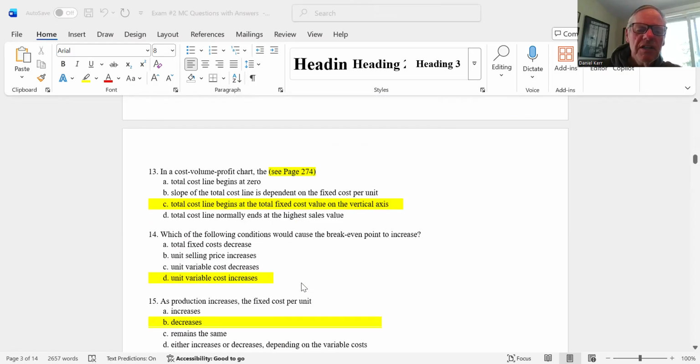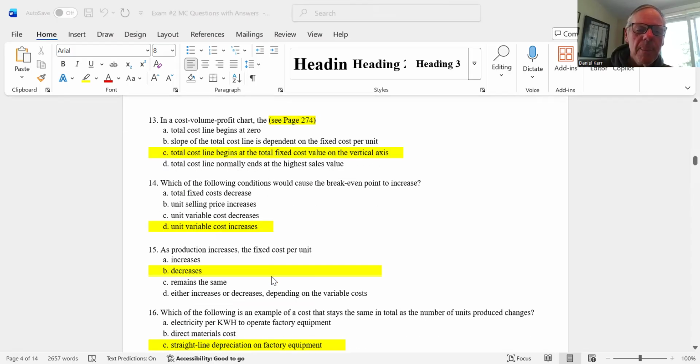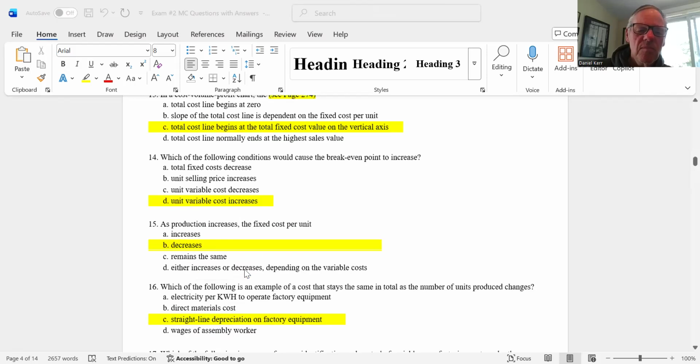Number 14, which of the following conditions would cause the break-even point to increase? If you want to increase the break-even point, increase your variable cost. All these other things would actually reduce the break-even point, but increasing the variable cost would increase the break-even point, because you'd have less contribution per unit, and you're dividing fixed cost by contribution per unit. If you increase the variable cost, you're reducing the contribution per unit. As production increases, the fixed cost per unit goes down. So you're spreading more fixed cost over more and more units. If you do that, you're decreasing the fixed cost per unit.